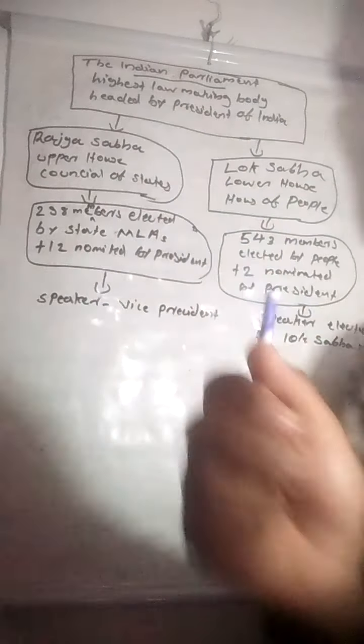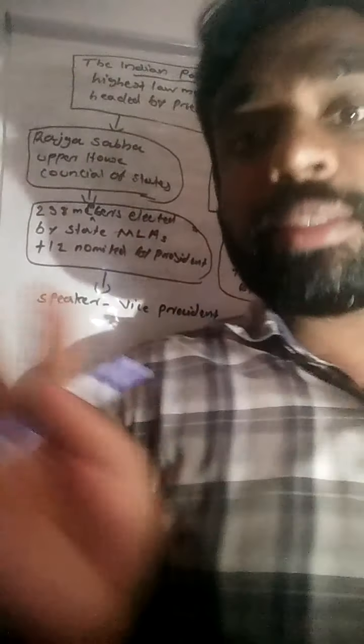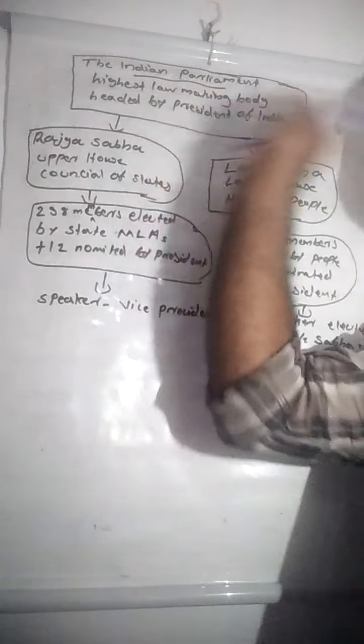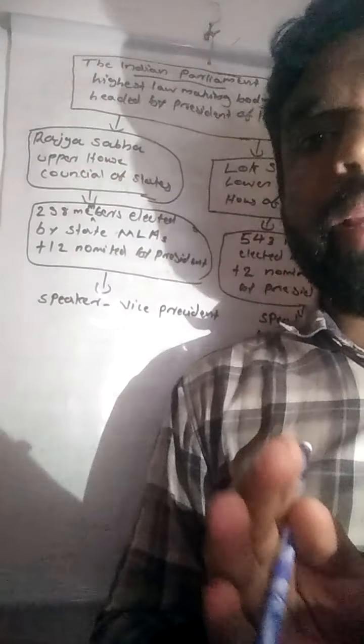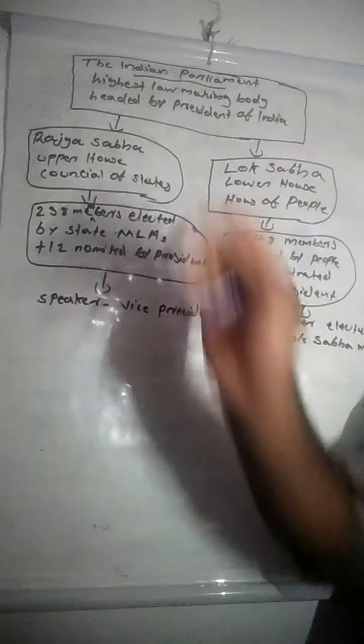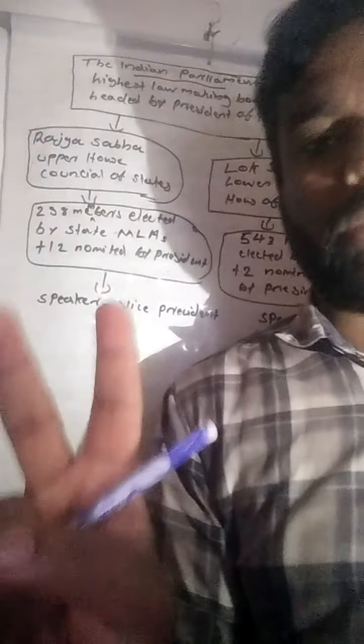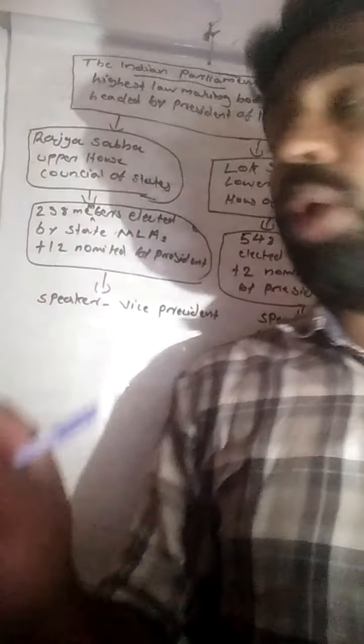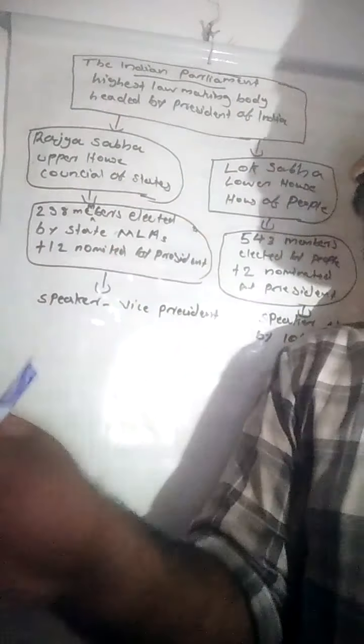The highest lawmaking body in a country is known as the Indian Parliament. The Parliament is the highest body and is headed by the President of India. Our Parliament has two houses, that is Rajya Sabha and Lok Sabha. Rajya Sabha is known as the upper house and Lok Sabha is known as the lower house.